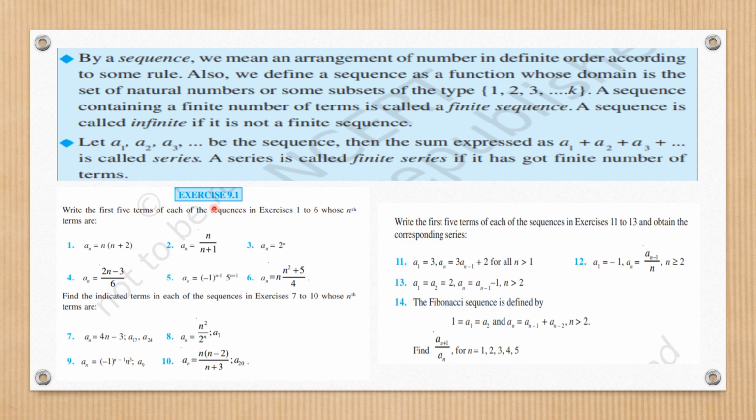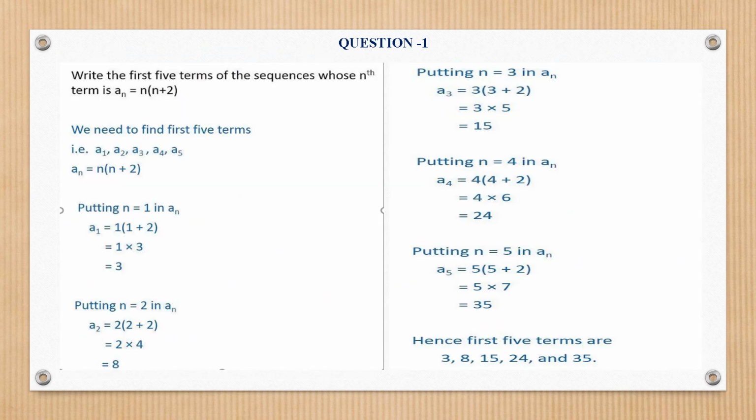So let us start with the very basic exercise of framing sequences. That is your exercise 9.1, and there are 14 questions. Let us start solving one by one. In the first 6 questions, we have to write the first 5 terms of each sequence whose nth term is given. N can be anything, it can be 15 or 16. By putting the value of n, a natural number, you can get the particular desired term.